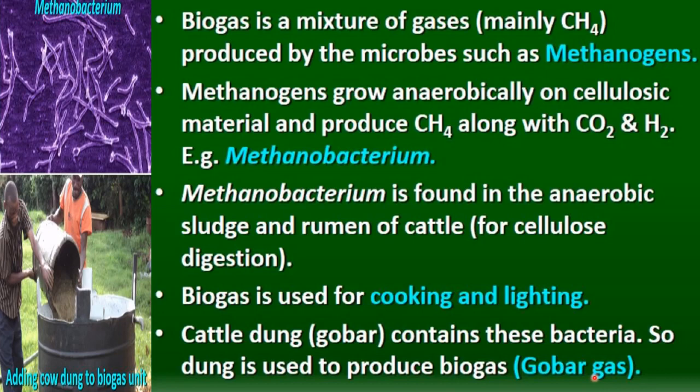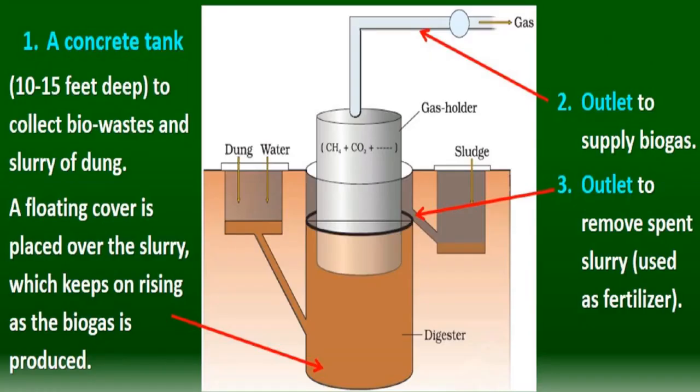Here you can see this biogas plant in which people are adding cow dung, because in cow dung Methanobacterium are present which help in production of biogas.